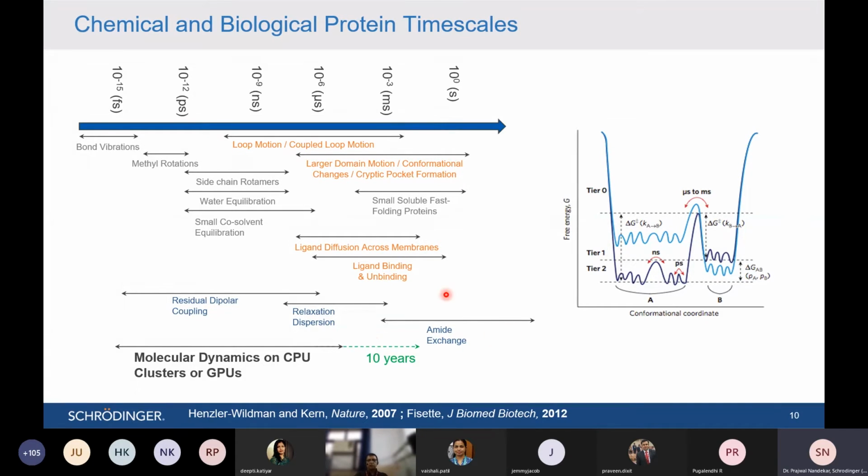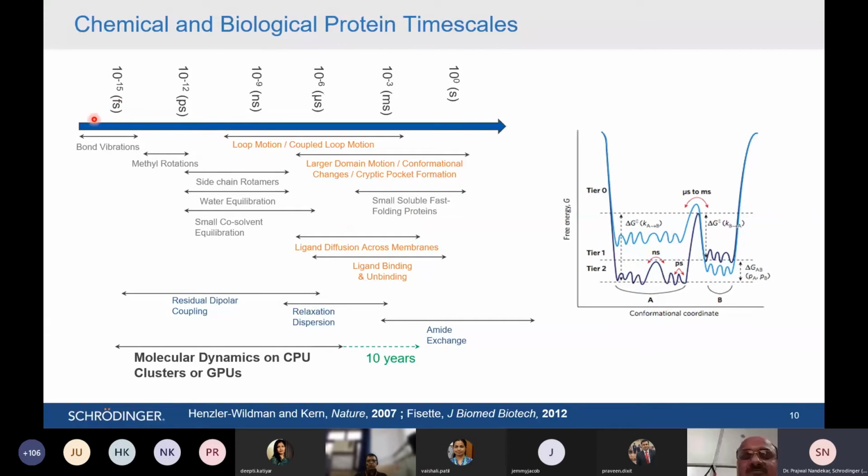There is an obvious question people ask: how many nanoseconds do I need to run the MD simulation, or how long should I go? The obvious answer is: what type of biological phenomenon do you want to observe? If you can answer that question, you can answer how long you should go.